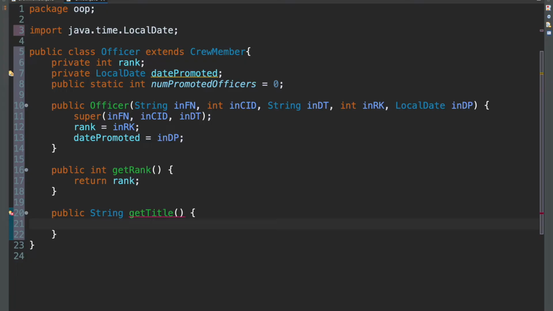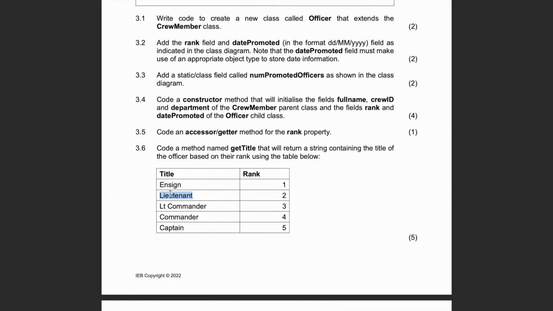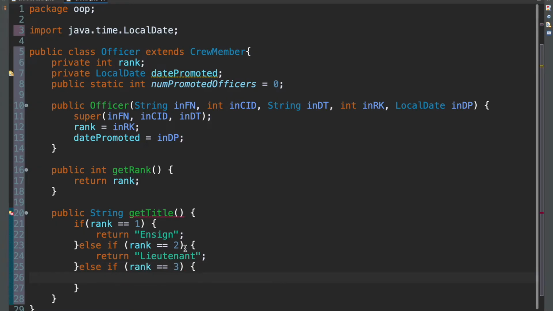So saying if rank is equal to 1, then we want to return unsigned, and then else if rank is equal to 2. Now this one's a bit of a tricky word to spell, so I'm just going to copy it. Okay, and then honestly, I don't know why I even typed out the first one when I could have just copied to begin with. So I'll just do that for the rest of them.